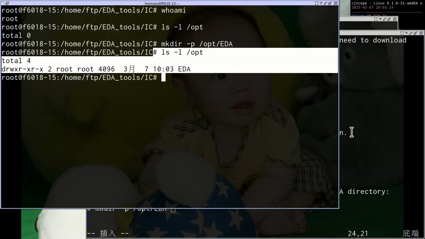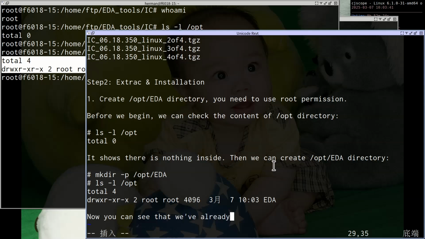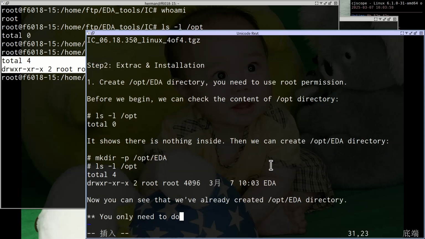Okay? You only need to do this command once because the directory has been created. You don't need to create it next time. Okay?